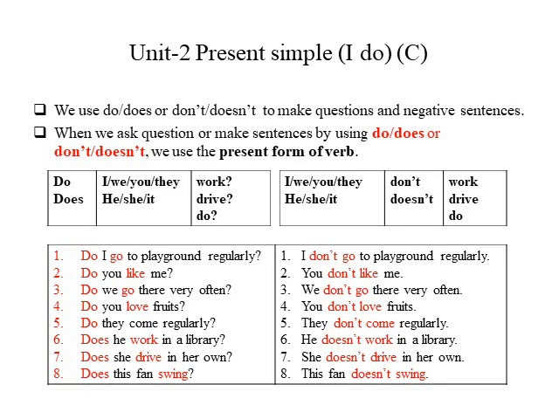Do I go to the playground regularly? Whenever we are using do to ask a question, we have to use the present form of the verb. So, when the subject is I, we use do, and the present form of the verb is go. Do I go to the playground regularly? Do you like me? The subject is you, so we use do to ask the question, and the present form of the verb is like.